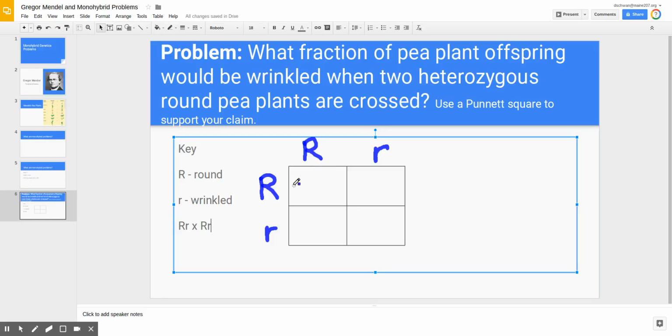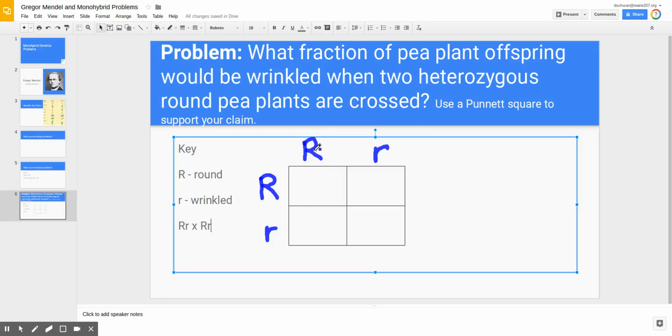Now, to show fertilization, which is what we get in these boxes when we have one gamete joined with another gamete, we're basically just bringing the gametes down, bringing their alleles down and over.